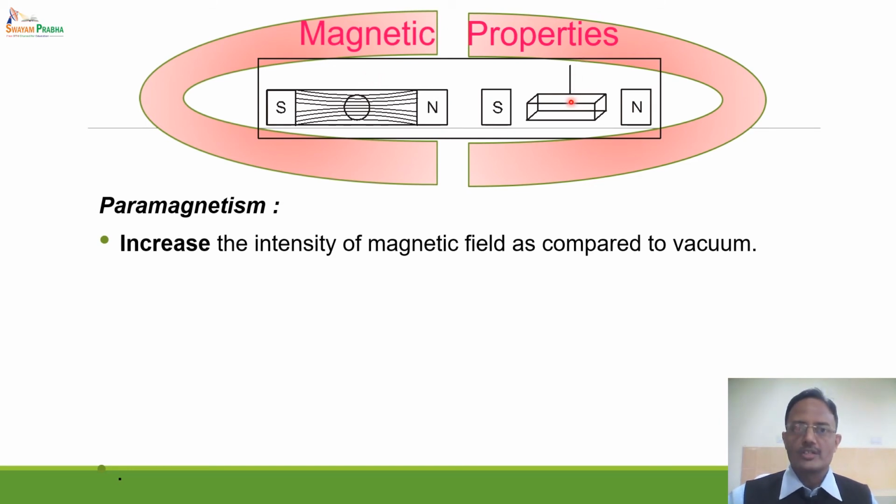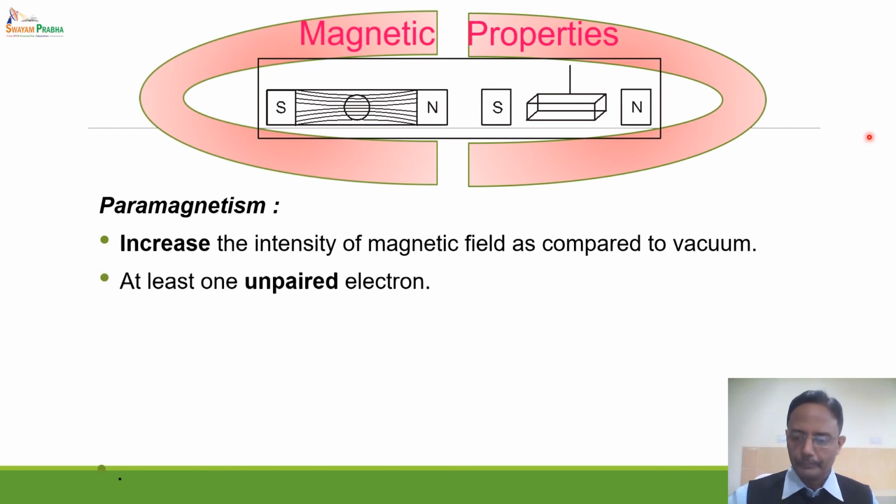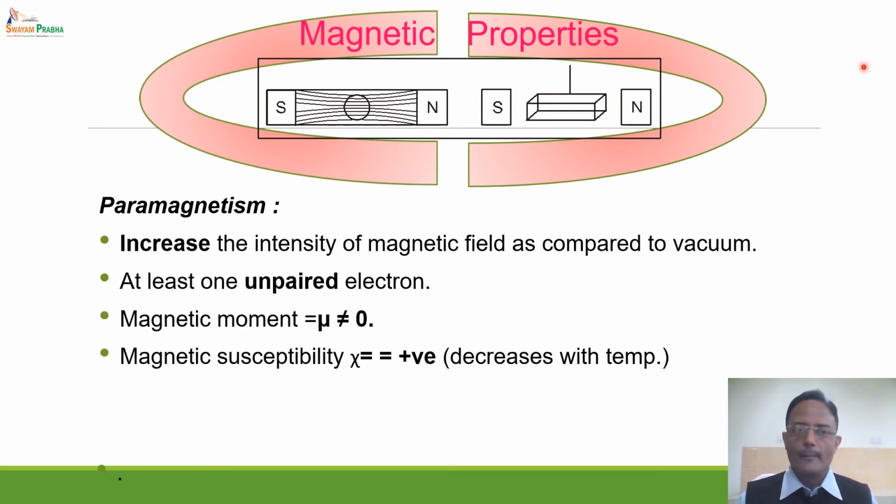If we put such material in the hanging position in the magnetic field, it will align itself parallel to the magnetic field and not perpendicular. The reason for this type of behavior is presence of unpaired electrons. So if a material has unpaired electrons, it will show paramagnetic behavior and it will get attracted towards the magnetic field. In such case, magnetic moment is non-zero and magnetic susceptibility chi is also positive, and the value of this chi or magnetic susceptibility goes on decreasing with temperature.